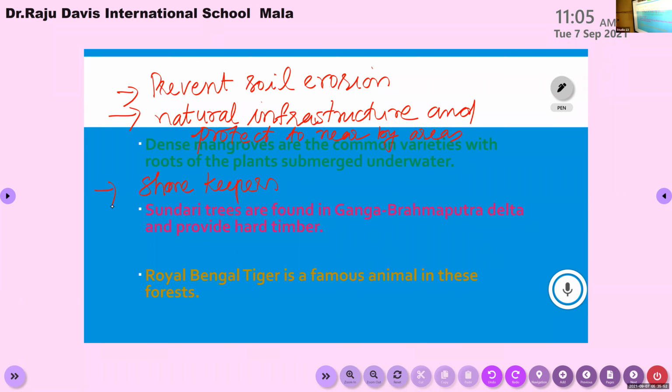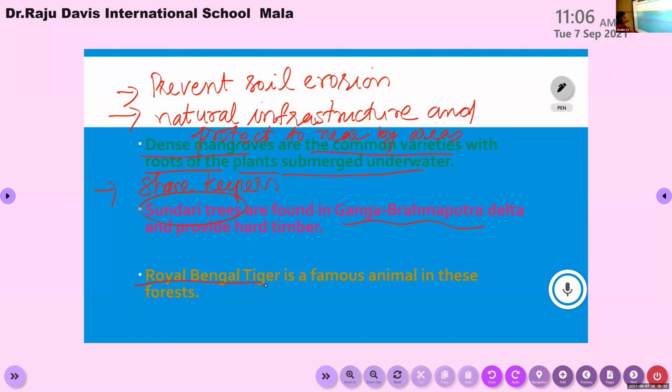Dense mangroves are the common varieties with roots of the plants submerged under water. Sundari trees are found in the Ganga Brahmaputra Delta. Beautiful trees? No, the name of that tree is Sundari tree. Sundari trees provide hard timber.